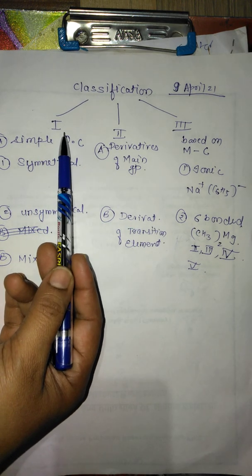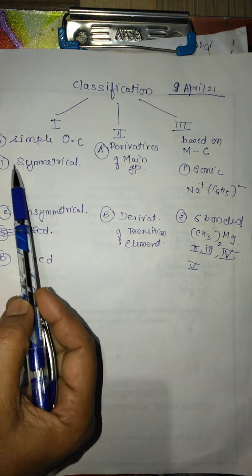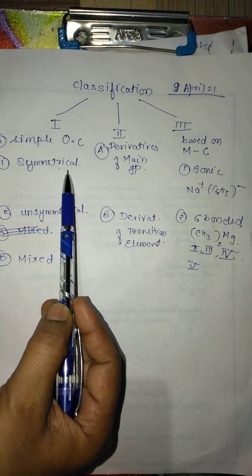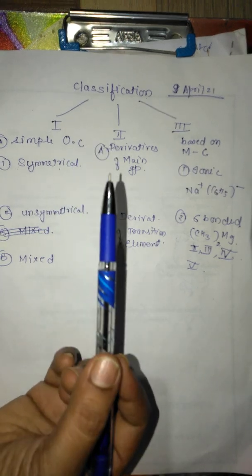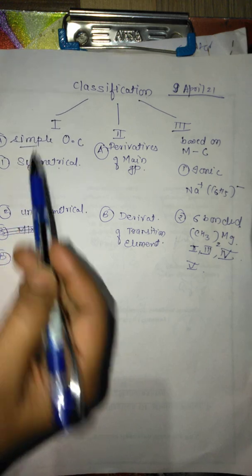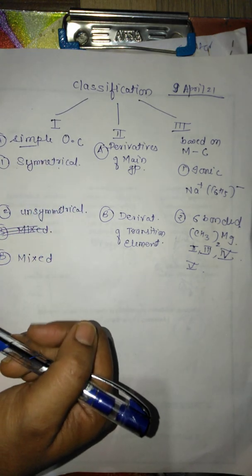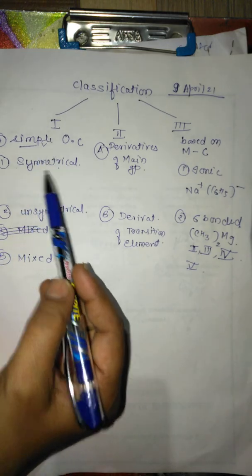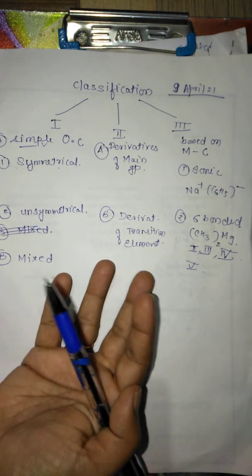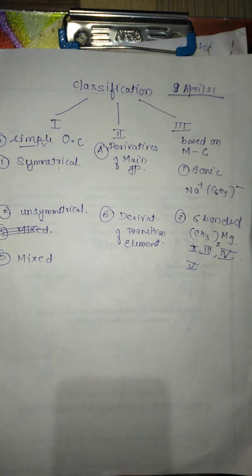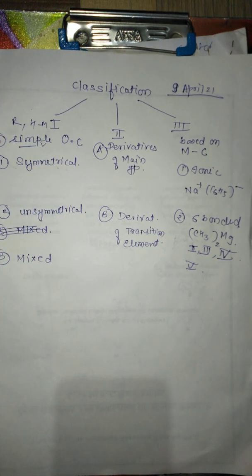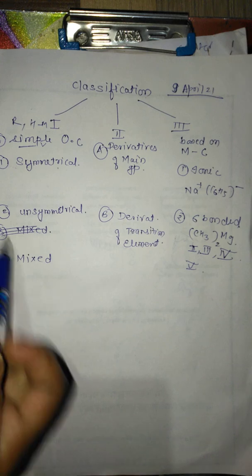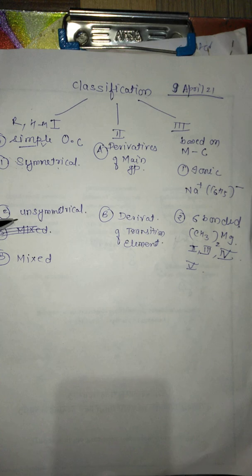Like in the first type of classification, we are going to see the symmetrical organometallic compounds. Now what do you mean by symmetrical organometallic compounds? They belong to simple organometallic compounds. It means when only one hydrocarbon radical or the hydrogen atom is attached to the metal atom. Either the hydrocarbon or a simple hydrogen is attached to the metal, then you will consider it as a simple organometallic compound. In that, they are again classified as symmetrical and unsymmetrical.